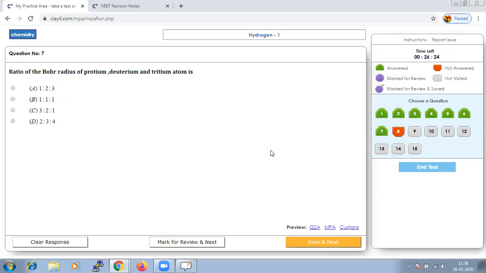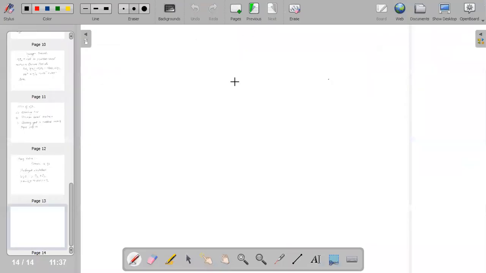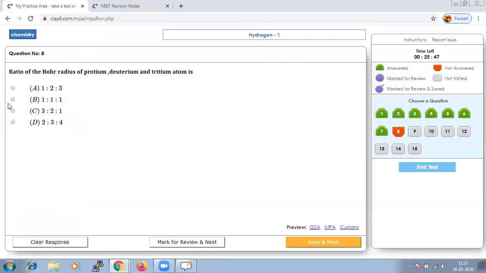Ratio of Bohr's radius of protium, deuterium and tritium atoms. Immediately we should understand that Bohr's radius depends totally on the atomic number and not on the mass number. Therefore, all three should have the same Bohr's radius. Hence, we can say that the ratio 1:1:1 should be the answer. So, option B.